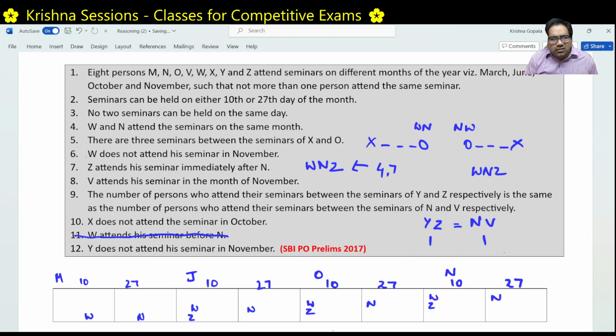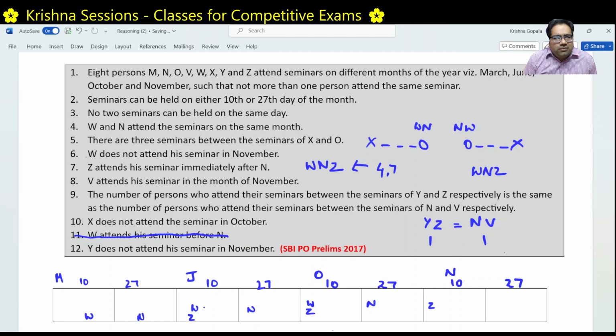W and Z will go out, but that's why this is not an option. We have one, two, three options for W and Z, because W and N have to be in the same month, so we cannot start with W in the second slot of the month. So we have three options for W and Z.